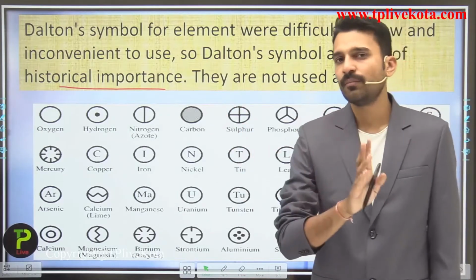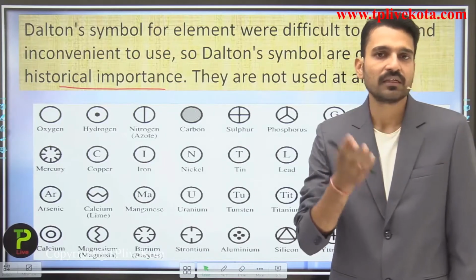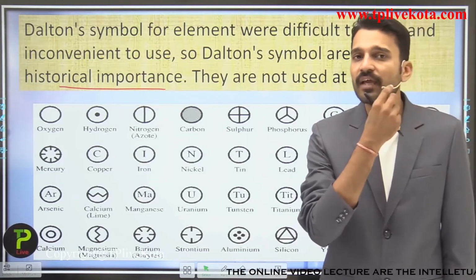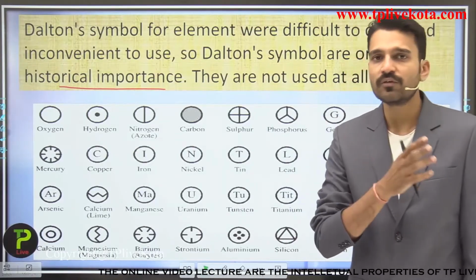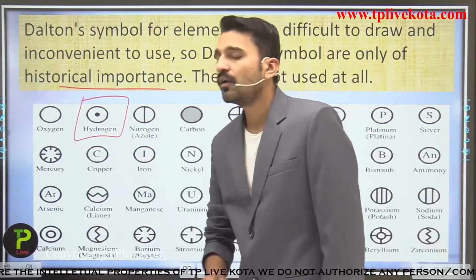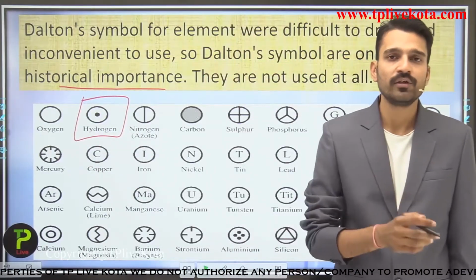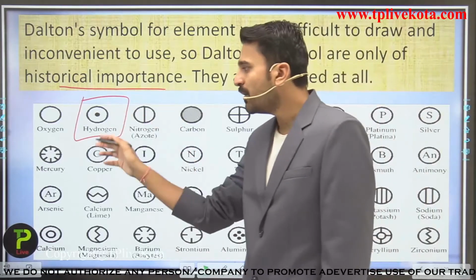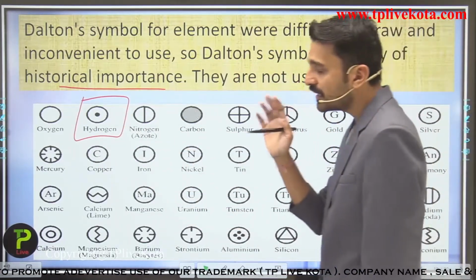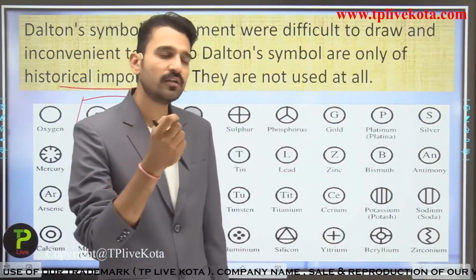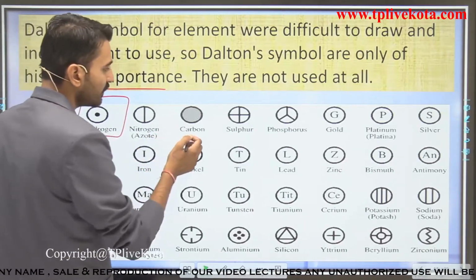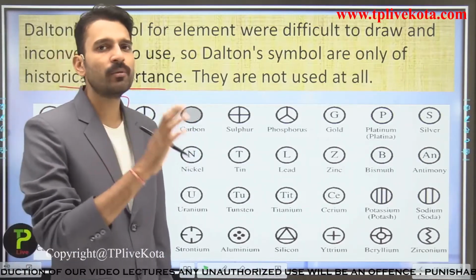some of the symbols of Dalton's, which Dalton gave in his famous atomic theory, were asked in the NTSE examination in the previous year, that is in 2019. The question was, what is the symbol given by Dalton for the element hydrogen? So you should remember some of the elements. Here you see the list of the elements that was given by Dalton for the representation of elements. Here, students, just for an example, are a few elements whose symbols we need to remember.